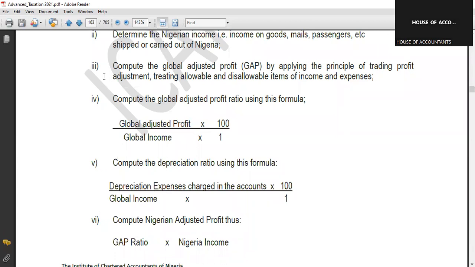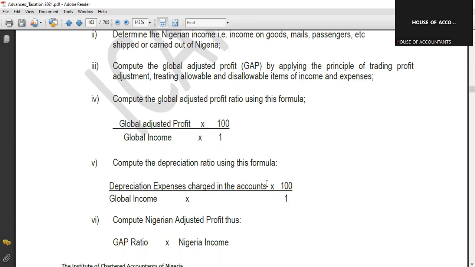Step 5, you must make sure you follow all these steps one by one. Compute the depreciation ratio using this formula: depreciation expenses charged in the account over global income, multiplied by 100%.